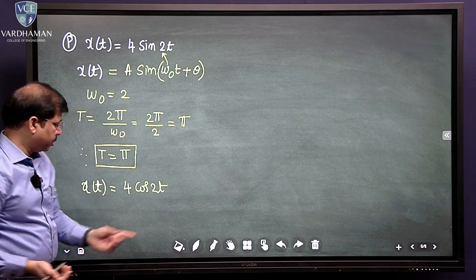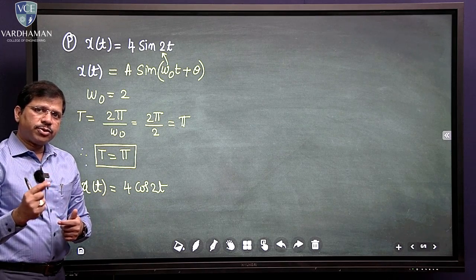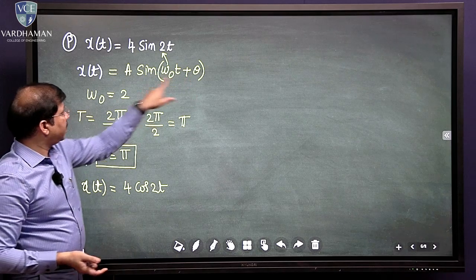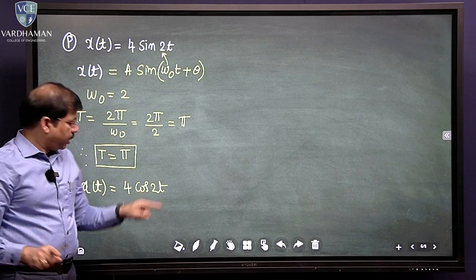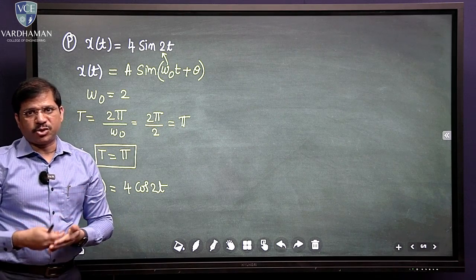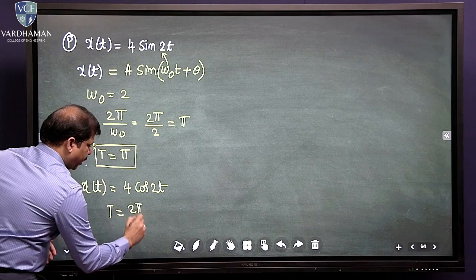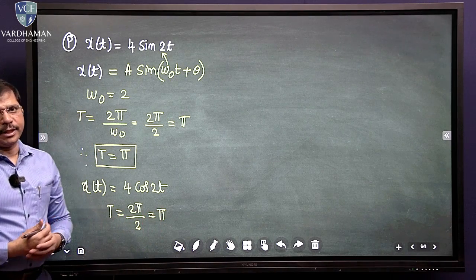That's it. So, therefore, I can still write this cos in terms of sine by introducing a 90 degrees phase shift. But just now we have seen that this phase and amplitude do not affect the time period. So there is no need to again write the cos 2t in terms of sin 2t and solve the problem. Not required. So, therefore, time period equals 2 pi by 2, that is equal to pi. You have the same time period.